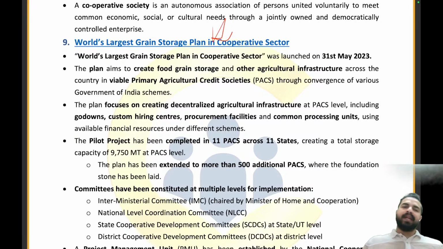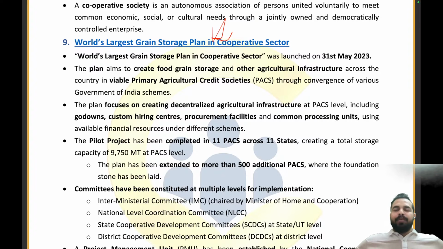Let's move on to the next article, that is the world's largest grain storage plan in the cooperative sector. So my dear friends, let's take an example. Earlier, the farmers were producing good crops, but they did not have good godown facilities. They were not able to store their produce. So what did they have to do? In a hurried, rushed manner, they were required to sell their produce.